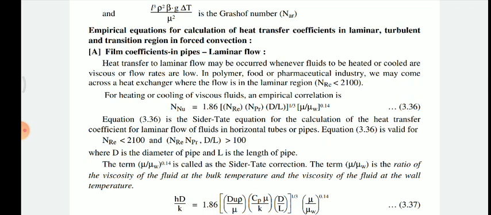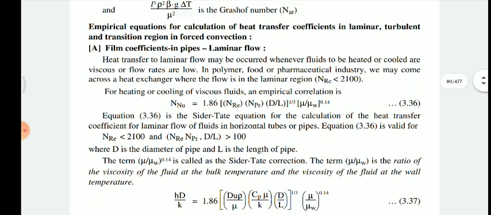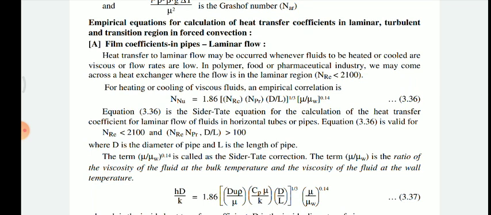In a polymer, food or pharmaceutical industry we may come across a heat exchanger where the flow is in the laminar region, with Reynolds number less than 2100.